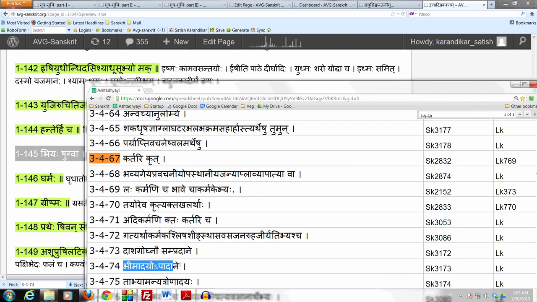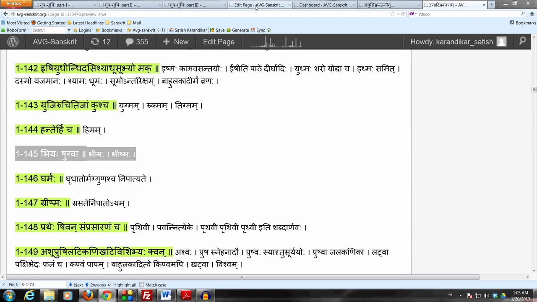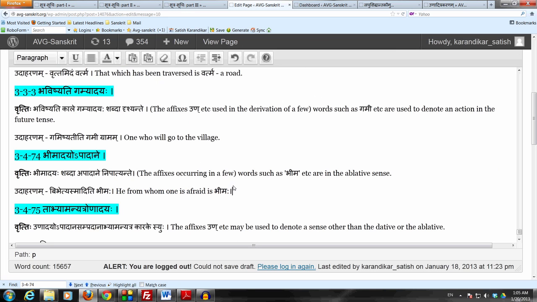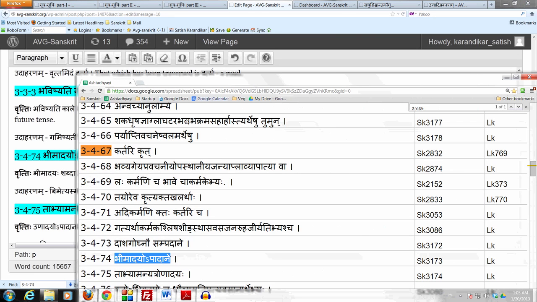So it means he from whom one is afraid. So someone is afraid from him. In English we would say afraid of him, but here technically it is afraid from him. So Bhima is not the one who is afraid, but he is from whom someone else is afraid. This meaning would not be possible unless we had this sutra, because Kartari Krit only allows the Krit affixes to be used in the sense of the agent of the action. But here we are using the sense of ablation or separation. But that is only in the case of this small class of words, Bhima, etc., and not a general prescription.